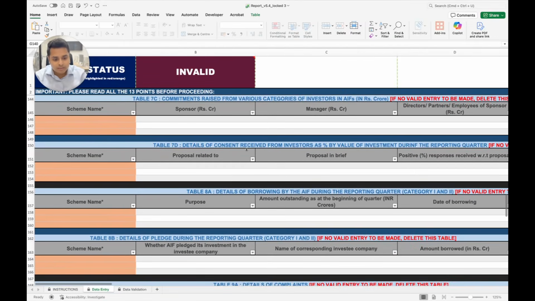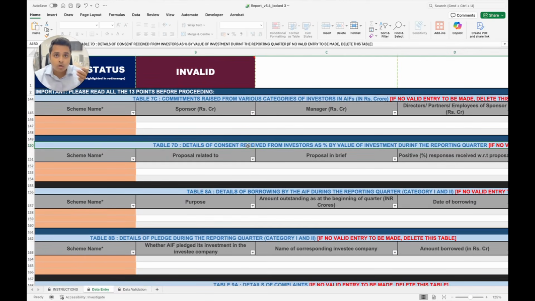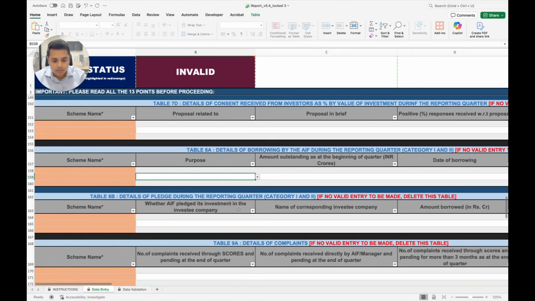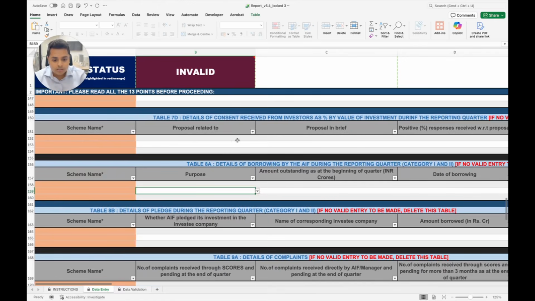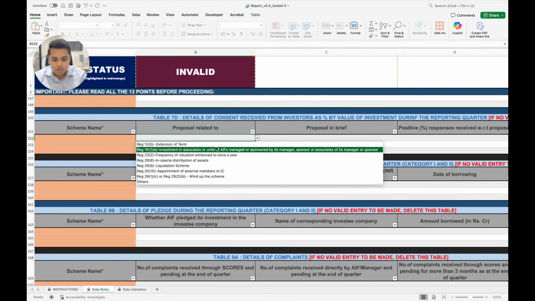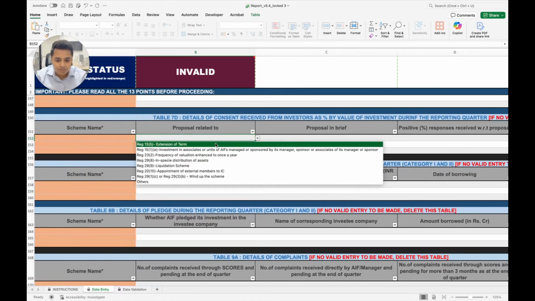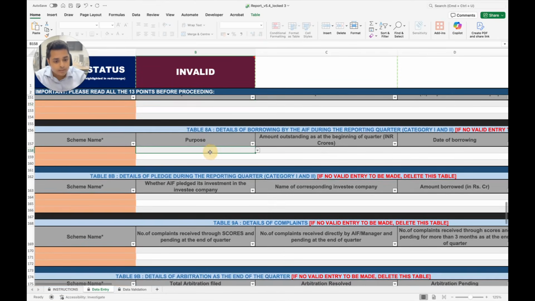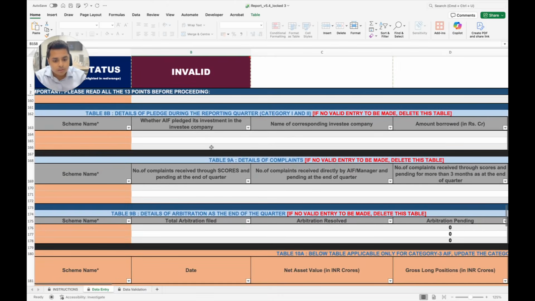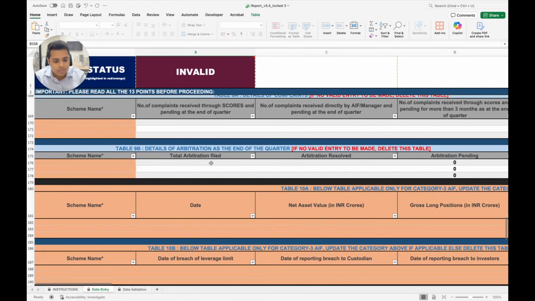Details of consent received from investors in case you have sought investor consent for any action item. You have to even specify the purpose in case you have sought consent for any specific proposal. This could be extension of term, investment in associates, frequency of valuation, etc. Details of borrowing by the AIF, details of pledge, complaints, arbitration.